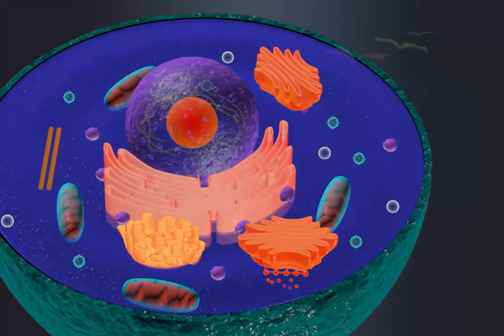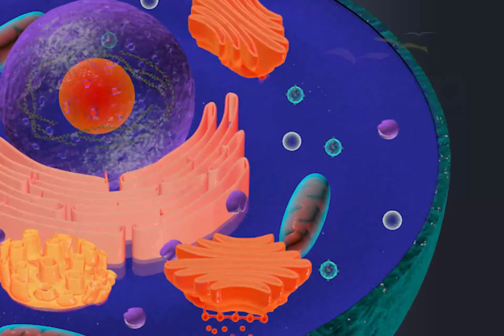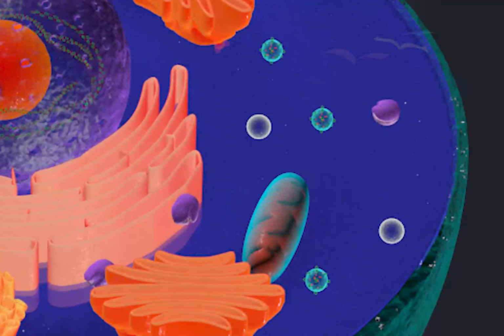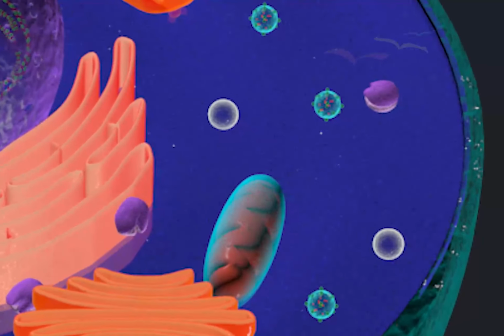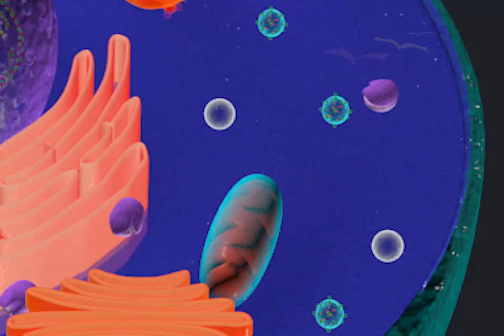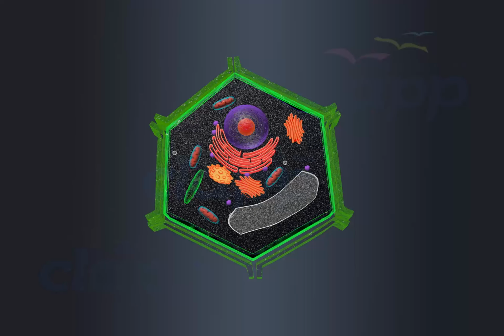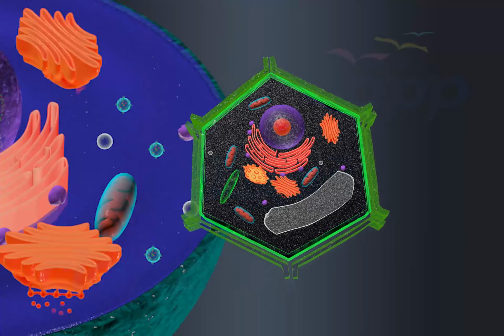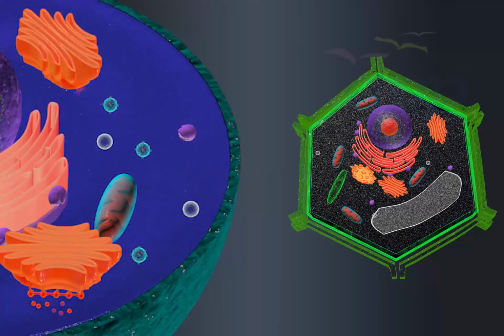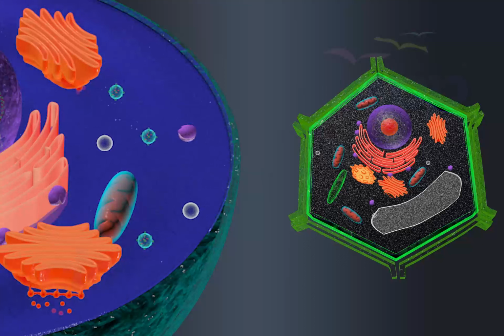Vacuole. Vacuoles are found in both animal and plant cells. The key function of vacuoles in the cell is storage. The vacuole in a plant cell is a larger one, but the vacuole in an animal cell is much smaller than the one in a plant cell. They are also more in number in animal cells.